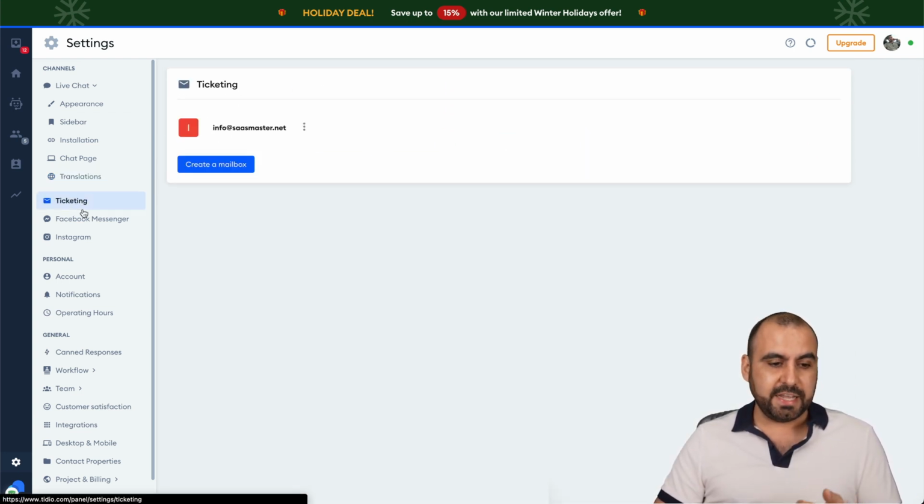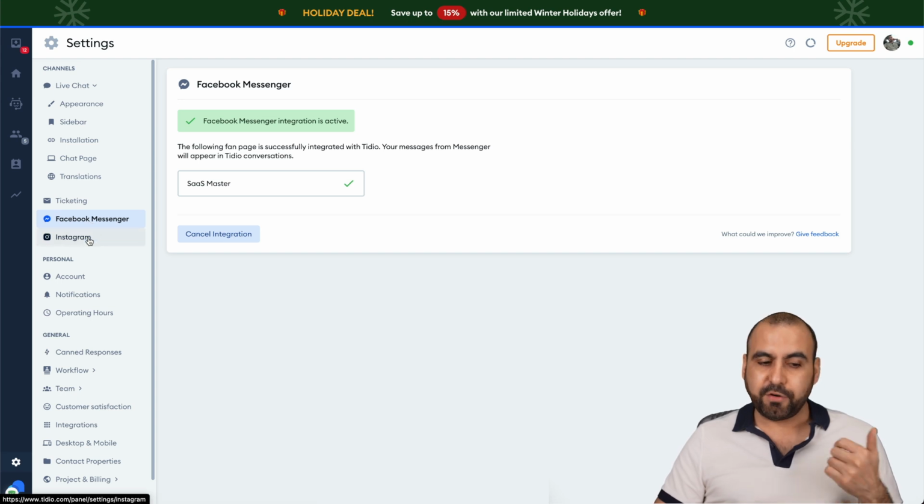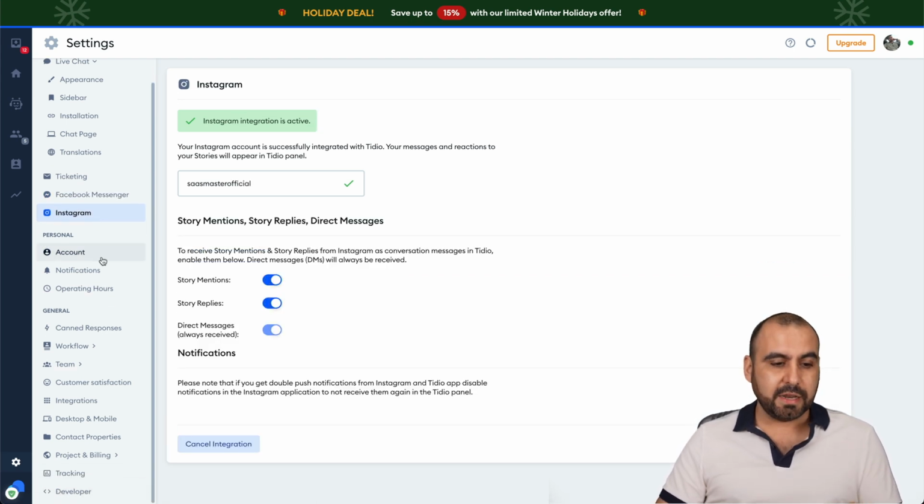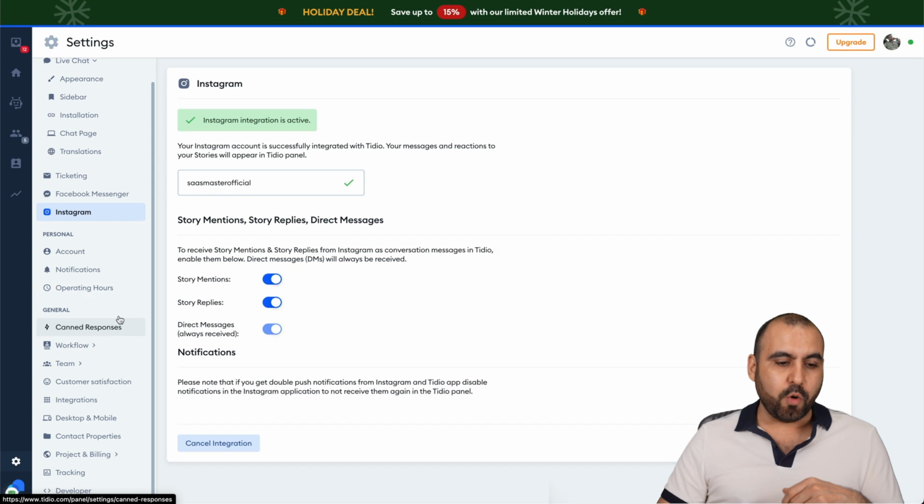You have your ticketing settings, your Facebook Messenger connection. I've already connected it. My Instagram, I also connected it. So I'm doing my support inside of Tidio. I don't go over there. The account information, personal information, notifications, the operating hours.